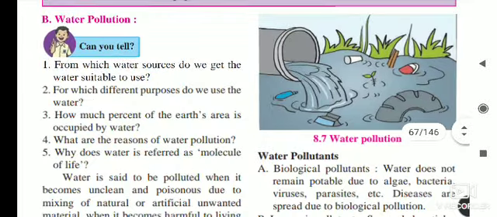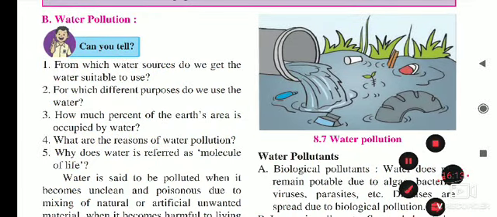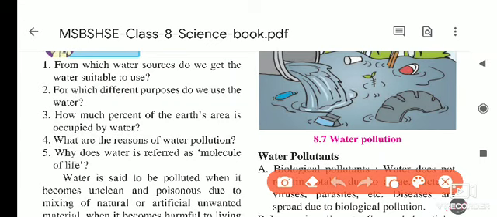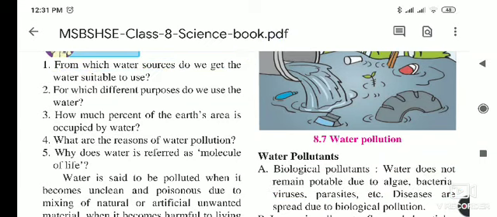So here, some questions are given. From which water sources do we get water suitable for us? Which are the sources of water? We get water mainly from rain, and that rainwater comes into rivers and streams, and then that water is available for us.